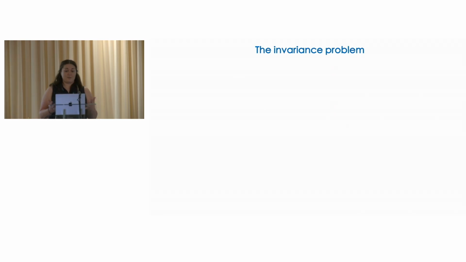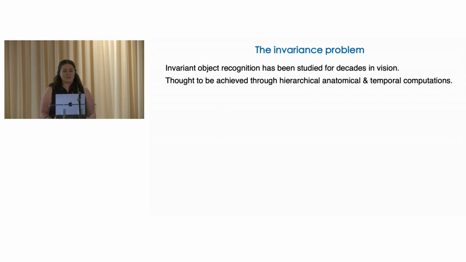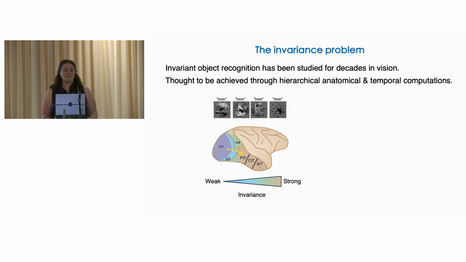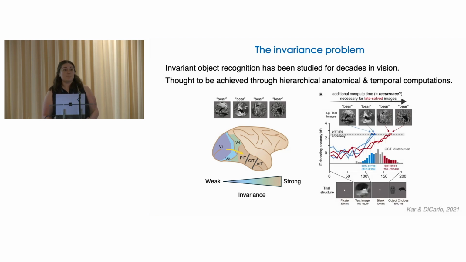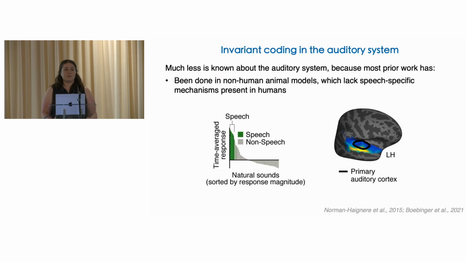So this invariance problem is a fundamental challenge of all perceptual systems, and invariant object recognition has been studied for decades in the visual system and is thought to be achieved by hierarchical anatomical computations that increase invariance across anatomical brain regions, as well as hierarchical temporal computations that increase invariance over time within a region, in part reflecting recurrent connections. By comparison, much less is known about the neural computations that underlie invariant representations of speech in the human auditory cortex. And that's because much of the relevant research has been conducted in non-human animals that lack the speech-specific computations that are present in human non-primary areas.